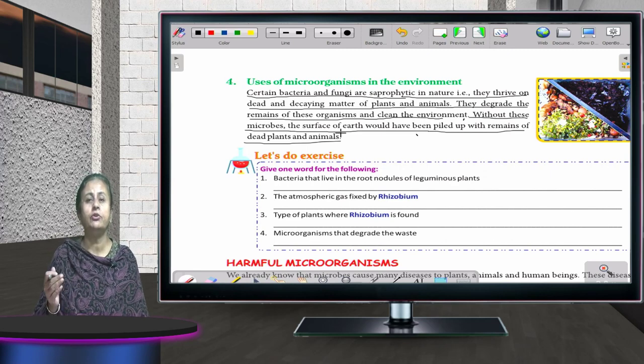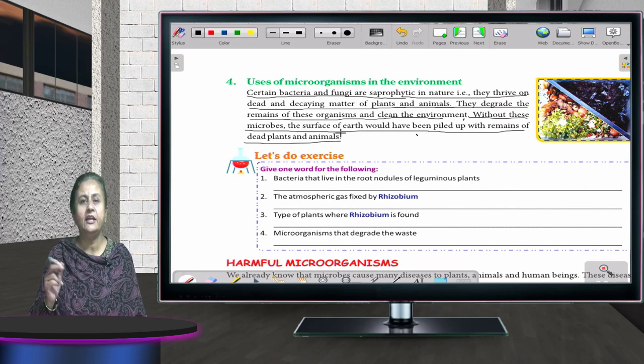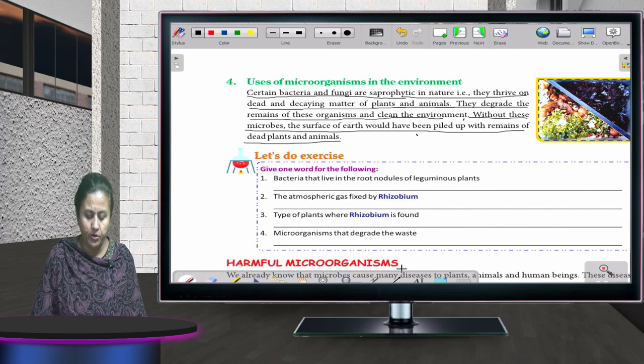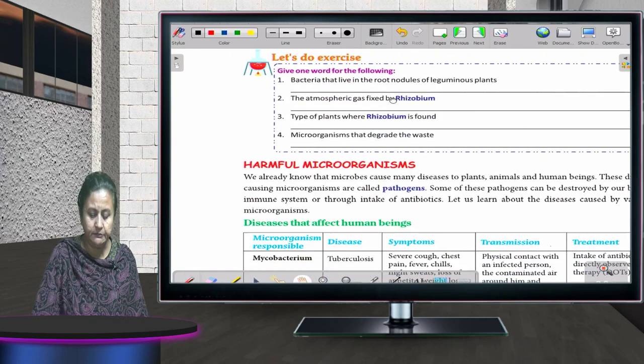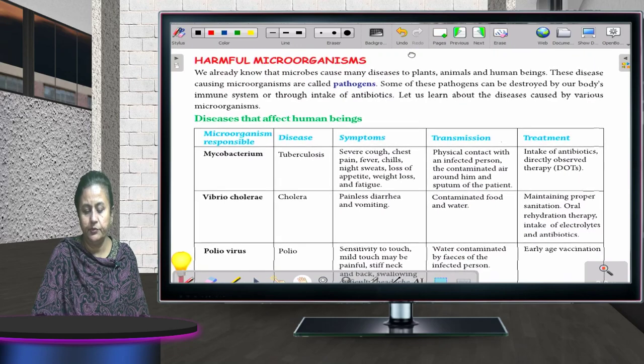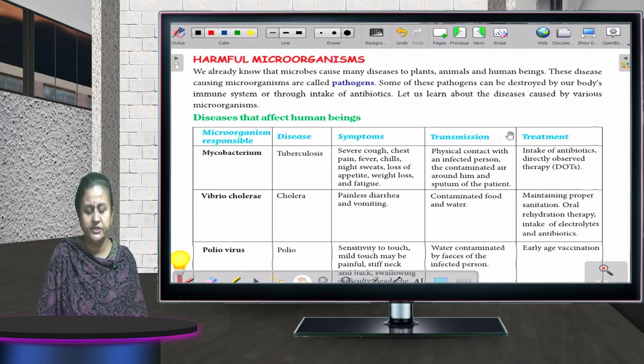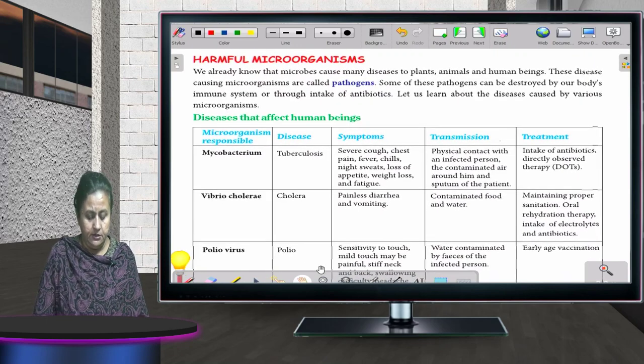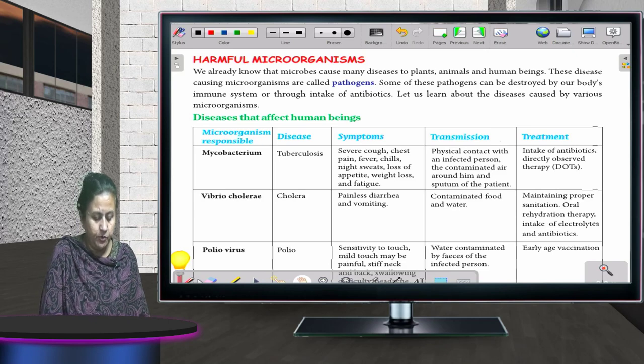Just now I have told you about all the advantages, how these microorganisms are helping. Now I'll tell you about harmful microorganisms. Okay, fine, children? This is a very beautifully done chart. You can just go through it. You will be able to understand it more clearly.